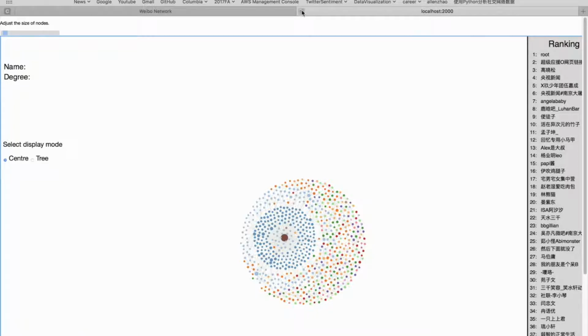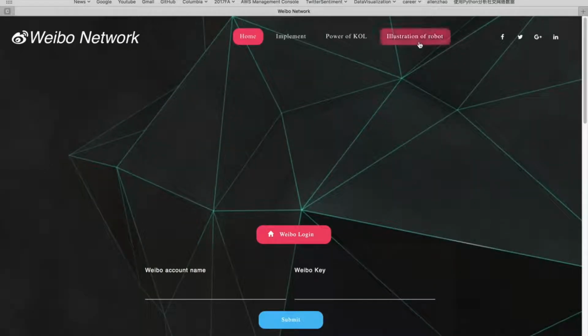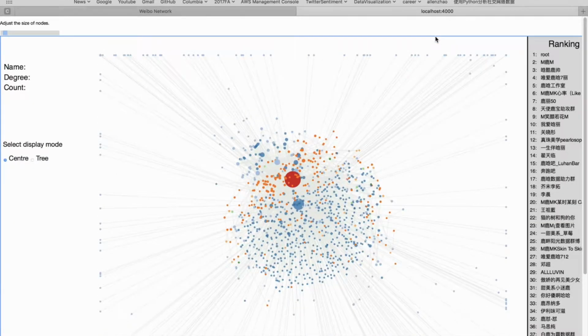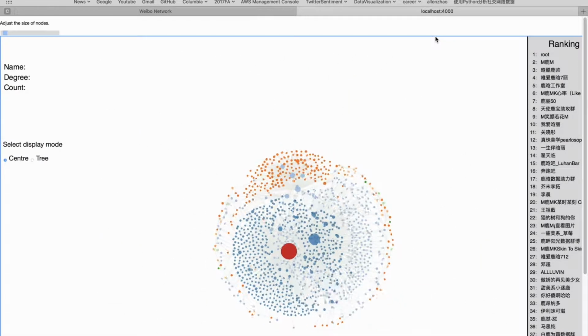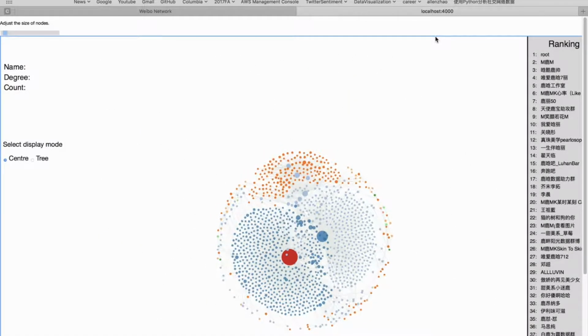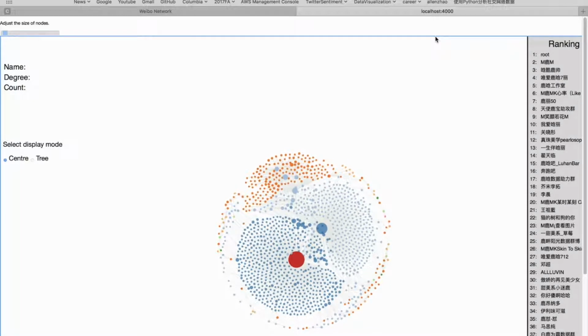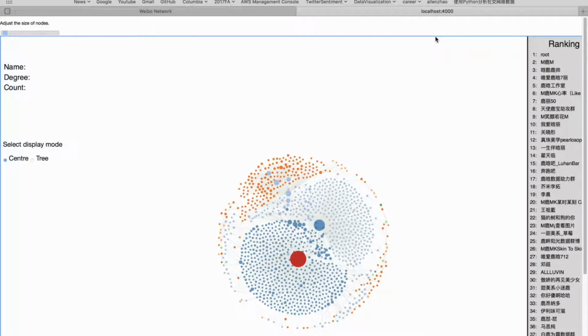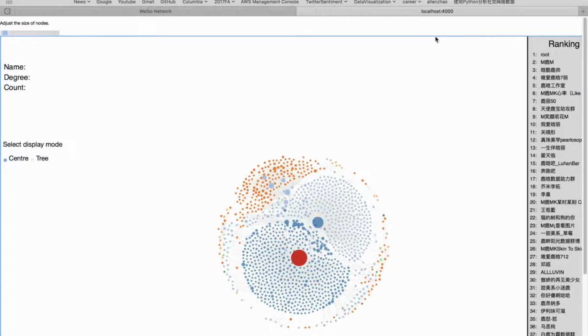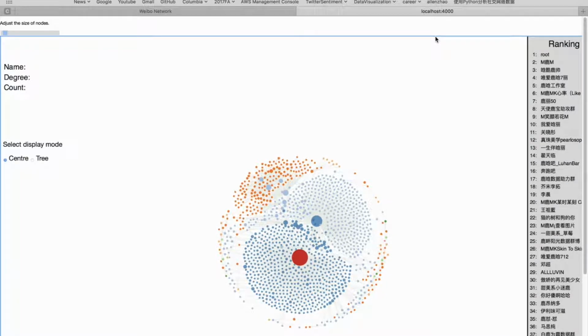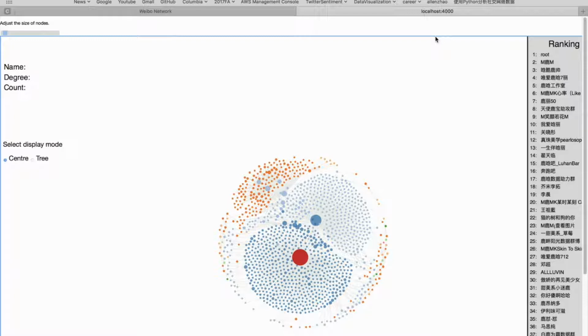And here is another example. As a background, Lu Han is a very popular singer in China with over 40 million Weibo fans. And this year, in October, he wrote a Weibo to announce his girlfriend, which ignited the whole Weibo and led to the paralysis of Weibo. So we dive into the repost network of this particular Weibo to see what happened.